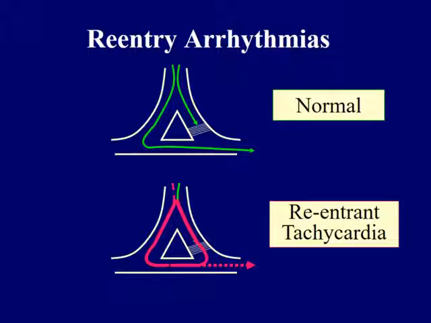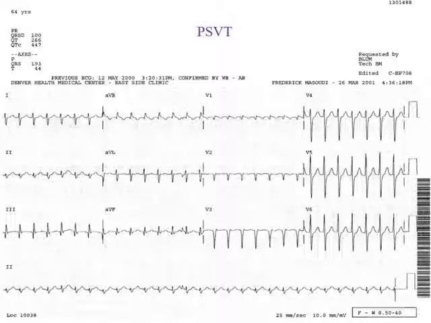Sometimes it passes in one direction and is blocked in the other direction, and it happens that the fibers that block antegrade do not block retrograde, so the impulse returns in the blocked pathway and circus movement happens.